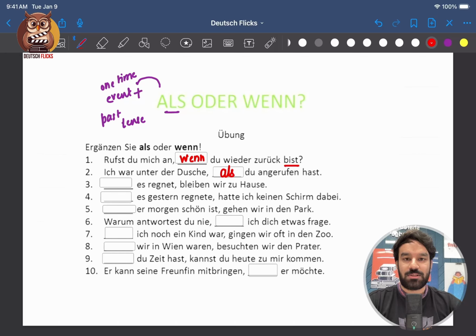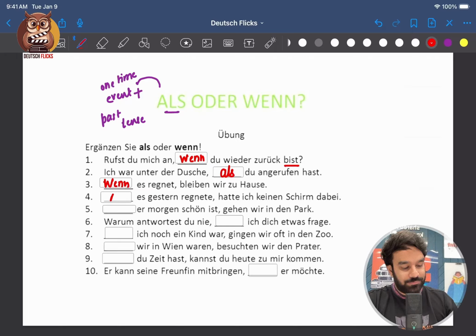4. Als es gestern regnete, hatte ich keinen Schirm dabei. Now this could be like a one time event in the past. Let's go ahead and fill als. Now the meaning. When it rained yesterday, I did not have an umbrella with me. Schirm.